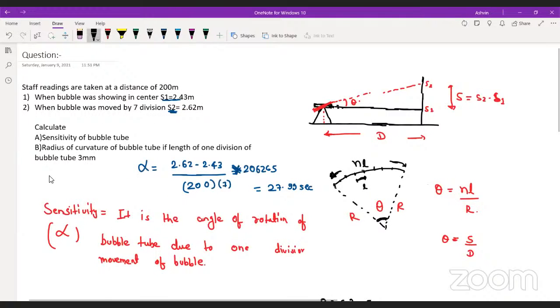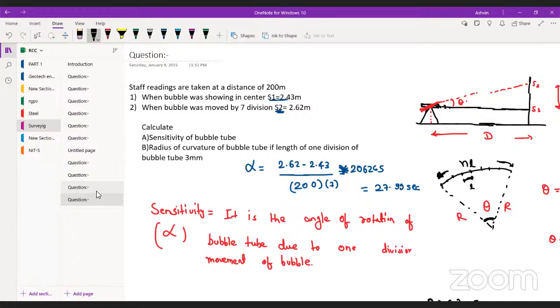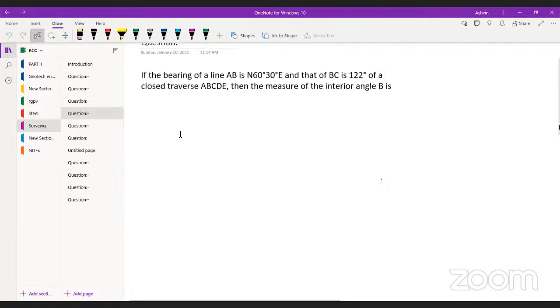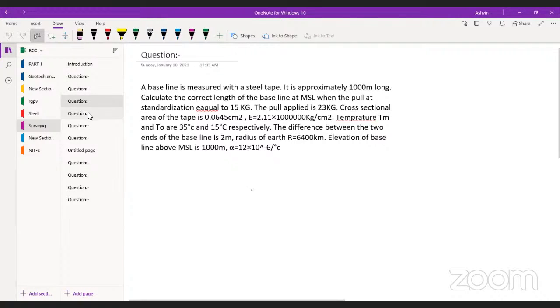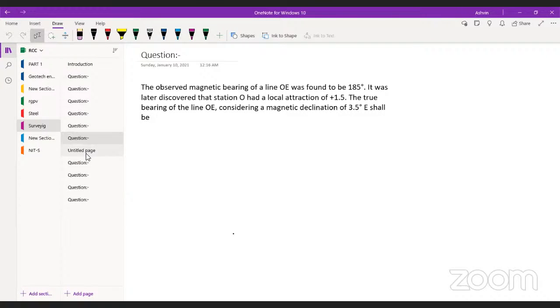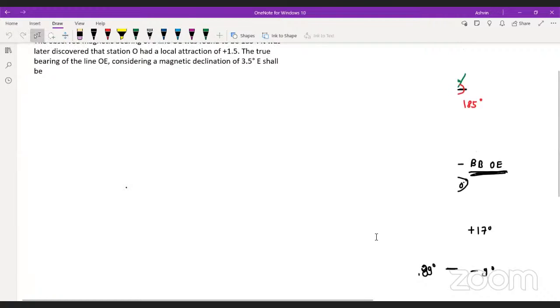So, guys, from my side, all the important concepts which are involved in leveling are completed. Now we will go for the compass survey. Okay, this is a question of interior angle. There are only three questions I have taken here.